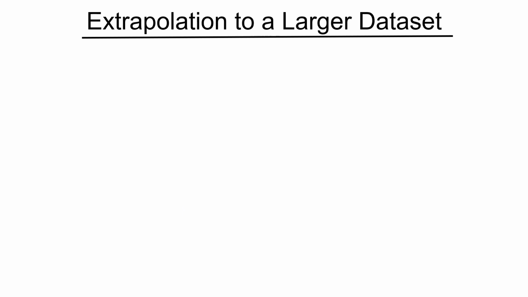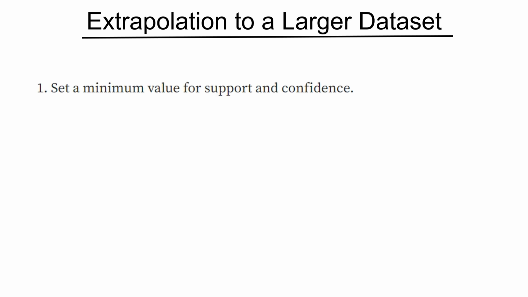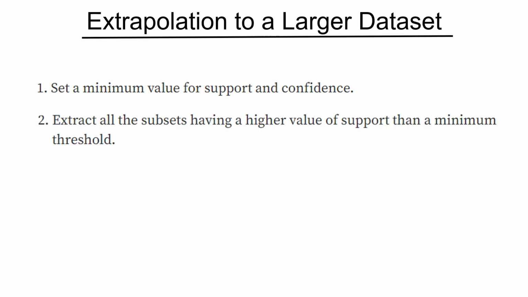Now one can extrapolate it to a larger data set. So we are generalizing a concept. We had a five transaction data set. Let's generalize it. So first thing you need to do is think of the minimum values of support and confidence that you want to put there. The meaning is that you need to have a frequency cutoff, and a frequency of association cutoff there. Once you have those values, you need to extract all the subsets having higher values of support, which means you will keep on pruning the sets that do not meet the support criteria.